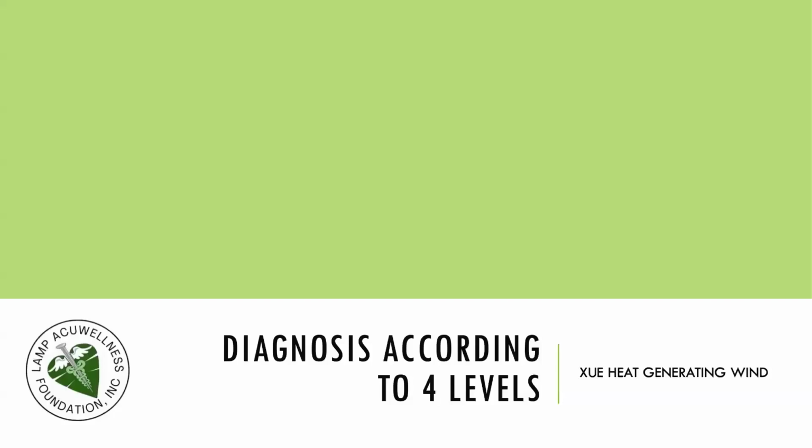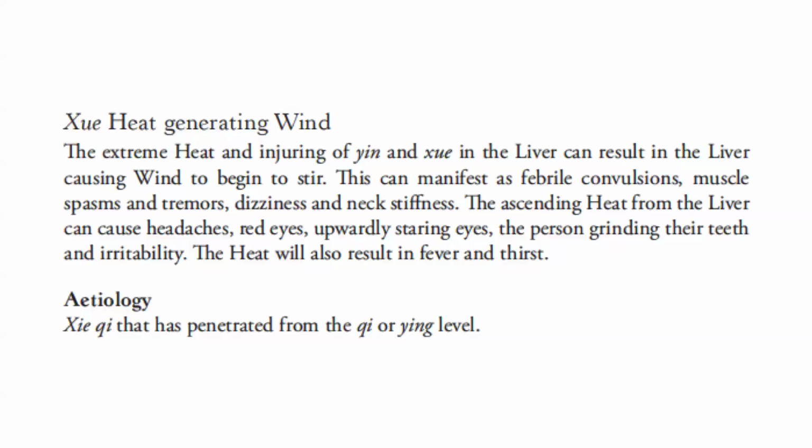Diagnosis according to 4 levels. This time we take up blood heat generating wind. The extreme heat and injuring of yin and blood in the liver can result in the liver causing wind to begin to stir. This can manifest as febrile convulsions, muscle spasms and tremors, dizziness, and neck stiffness. The ascending heat from the liver can cause headaches, red eyes, upwardly staring eyes, the person grinding their teeth, and irritability. The heat will also result in fever and thirst.